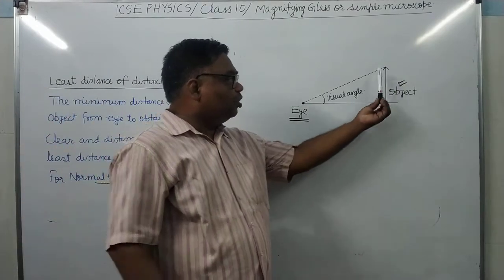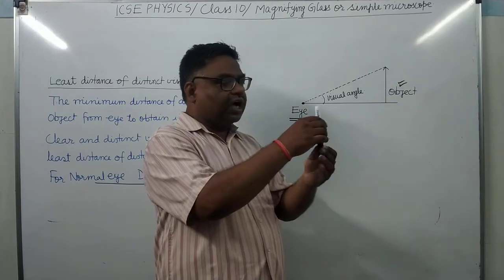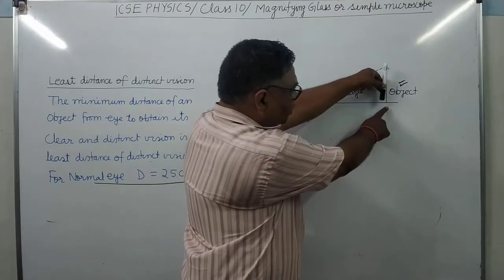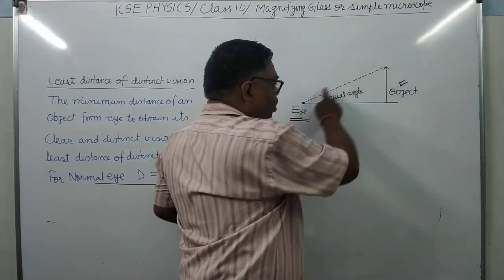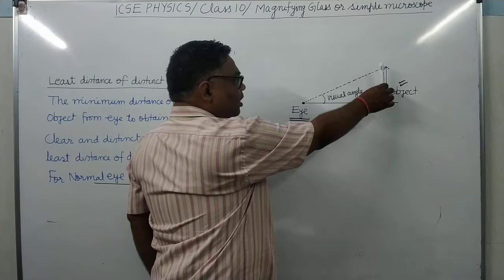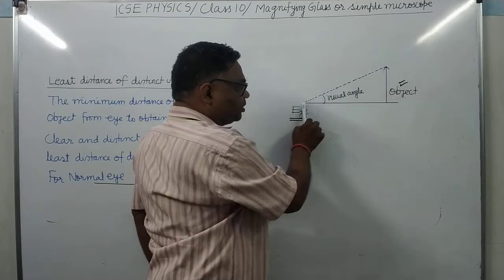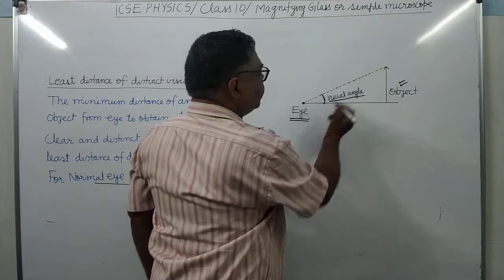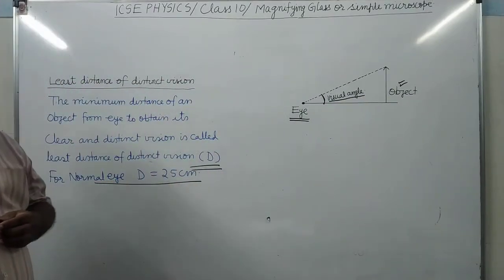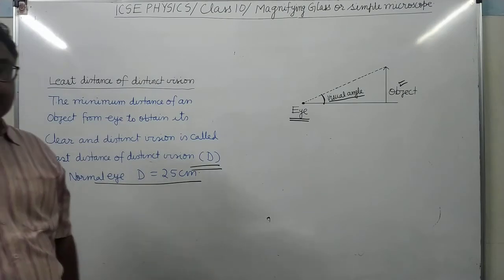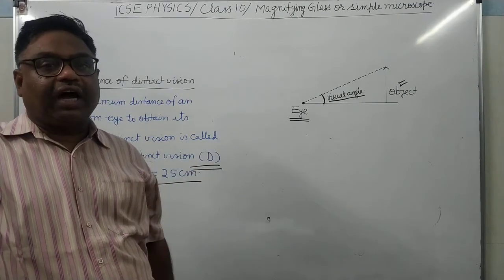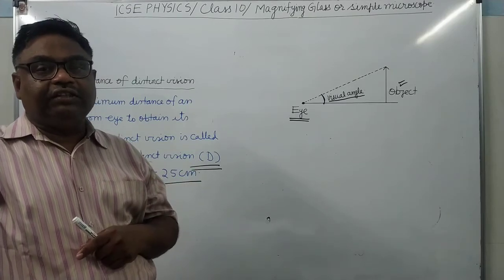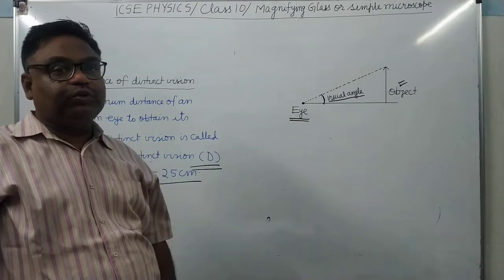So there are the end points of the object and the eye, this and this, so we joined them to the eye here. What is the angle which it subtends on the eye? It is this angle. Therefore, this angle is called the visual angle. And the size of the object as perceived by the eyes depends upon the size of the visual angle.